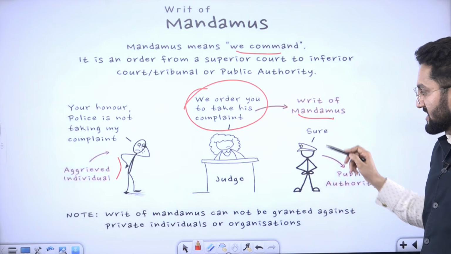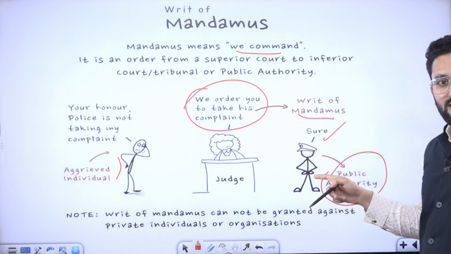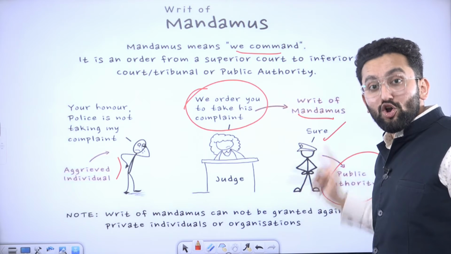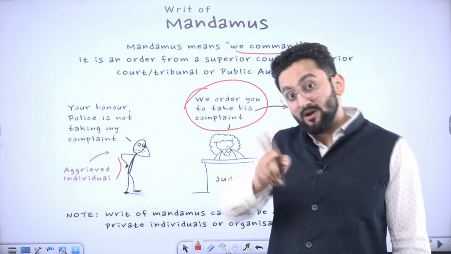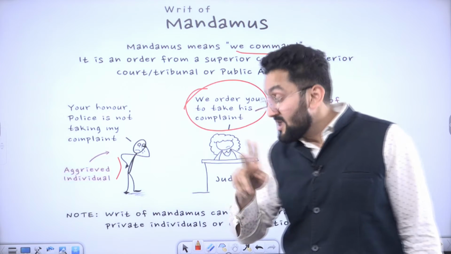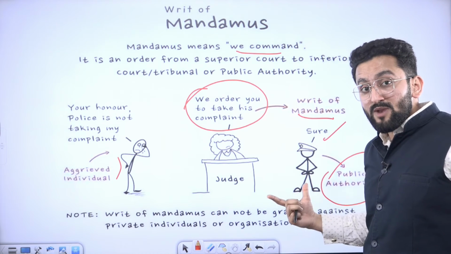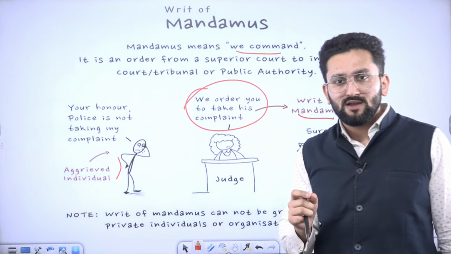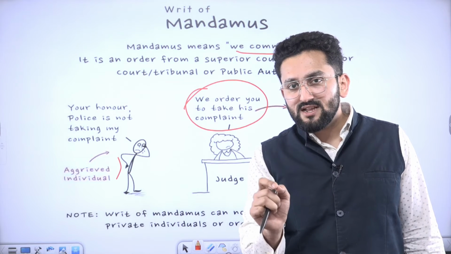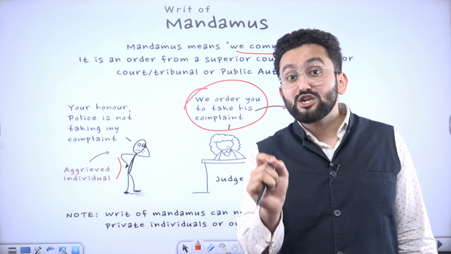So now what is the police saying? Sure, sir. Public authority. So please remember, mandamus can be issued only against a public authority. In habeas corpus, I told you, it applies to public authority as well as private individuals. For example, I gave the contractor, right? Now, why only public authority? The easy way to remember is, mandamus is used when a public authority is not doing a set duty.